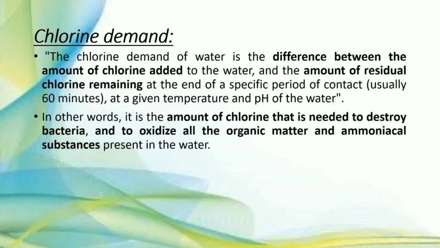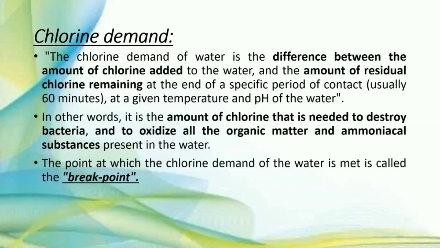In other words, the amount of chlorine that is needed to destroy bacteria and to oxidize all organic matter and ammoniacal substances present in the water. Means in short, the requirement of water, that is chlorine demand. The point at which the chlorine demand of the water is met is called the break point.